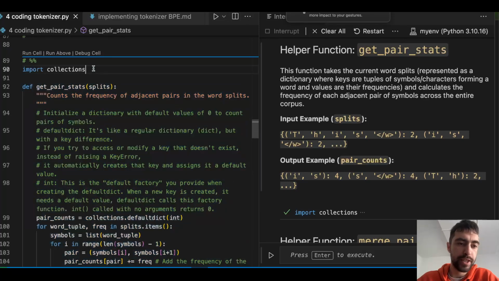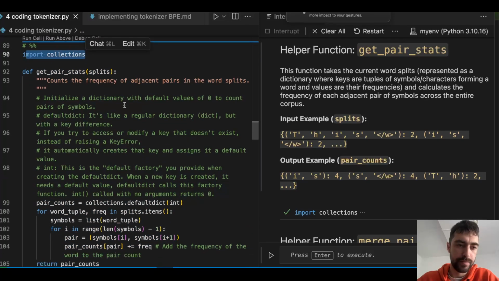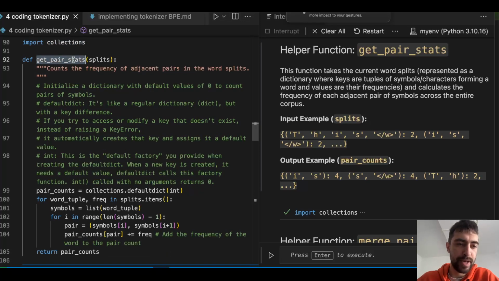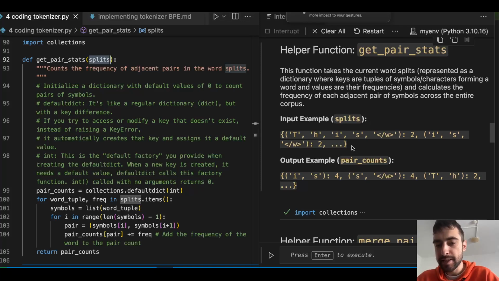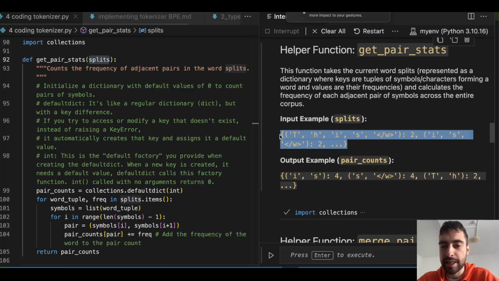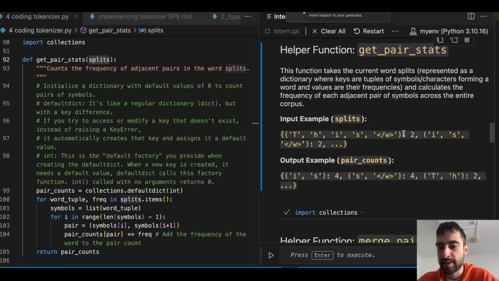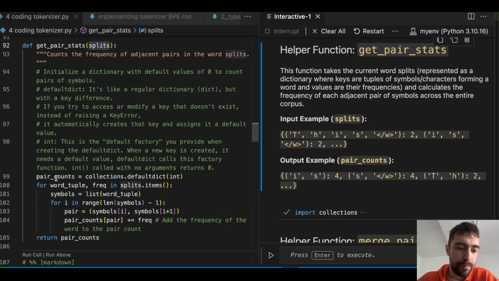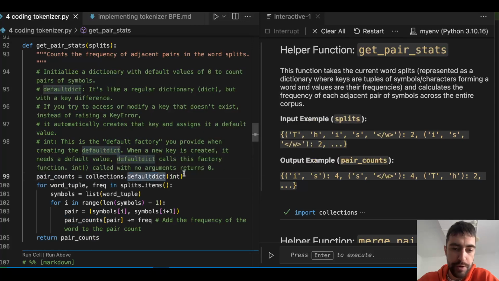We will import collections, and I will explain why. So the function name is getPairStats, and we pass in splits. And as I said, splits is our dictionary that we just created with all of the words and counts. So we see here pairCounts equals collections.defaultdict and pass in int.